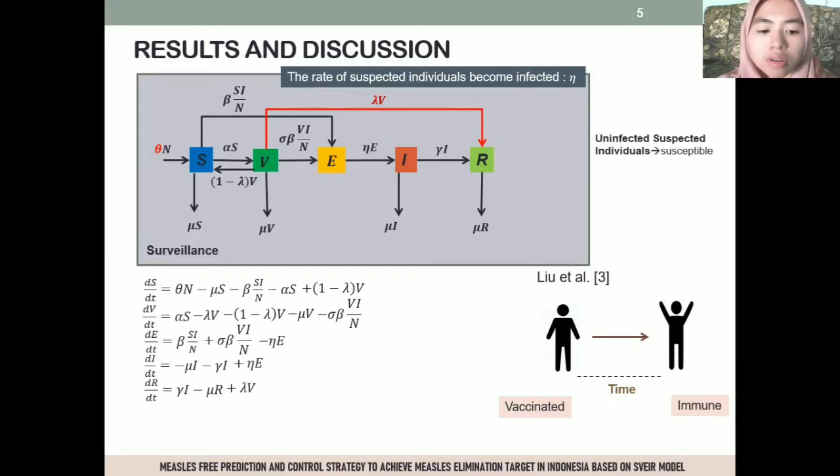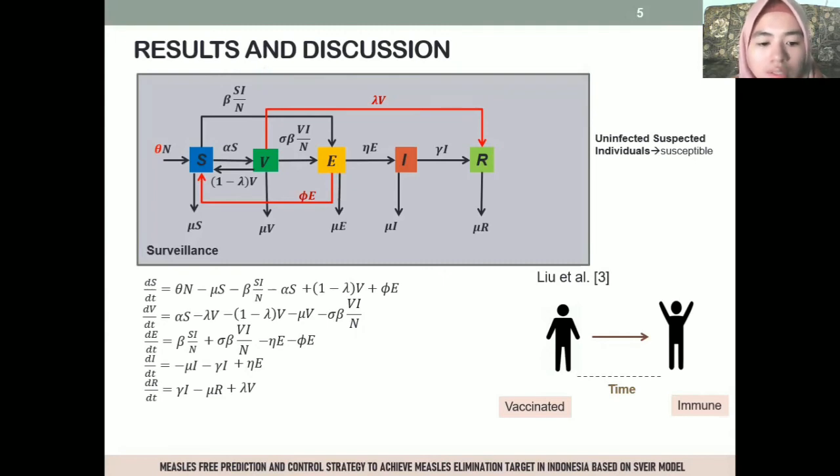Suspected individuals who are declared uninfected are assumed to be susceptible, because it is possible to contract the disease after being declared uninfected. This differs from the SVEIR model of Maret et al. and Adiwali et al., because in both of them there are no E individuals who become susceptible. If P represents the rate at which suspected individuals who are declared uninfected become susceptible, then the number of suspected individuals who are declared uninfected is P E. The number of E individuals decreases by P E, and the number of S individuals increases by P E. The number of E individuals is also affected by natural mortality.